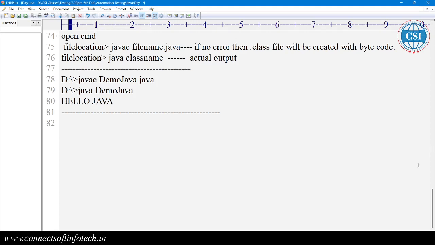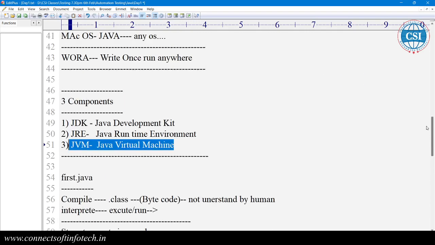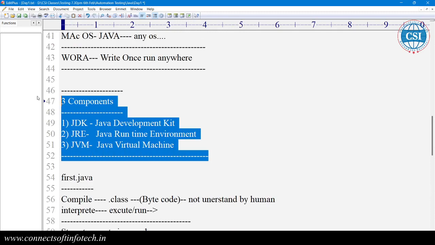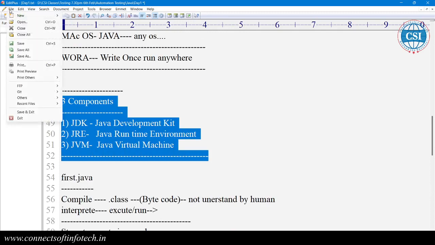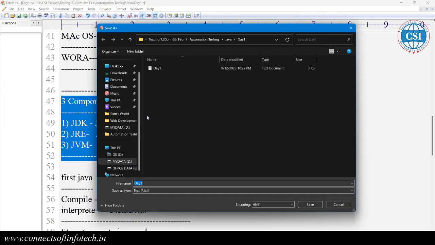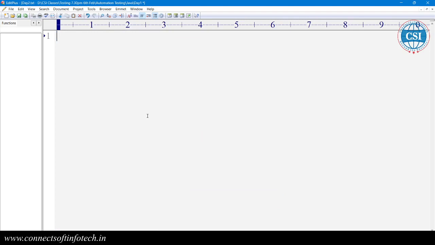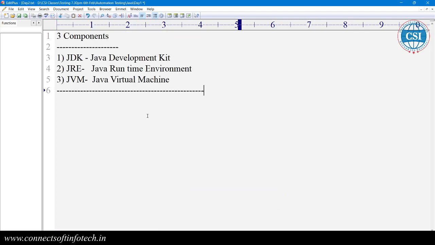Components of Java. Save as day 2. We have three components for Java: JDK, JRE, and JVM. So let me show you how to install the JDK. Sometimes you hear about core Java and advanced Java. What is the difference between them? Everyone requires a JDK.